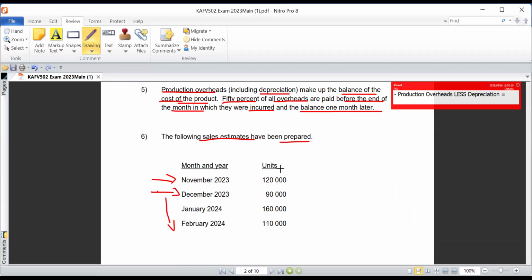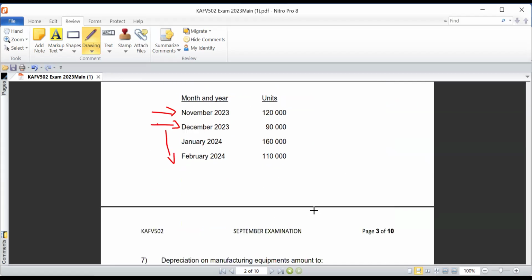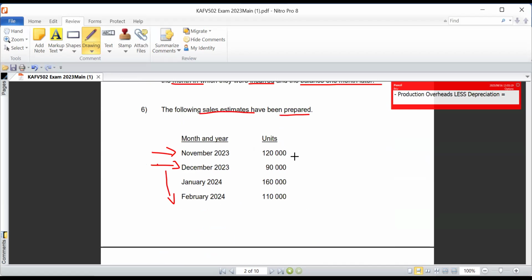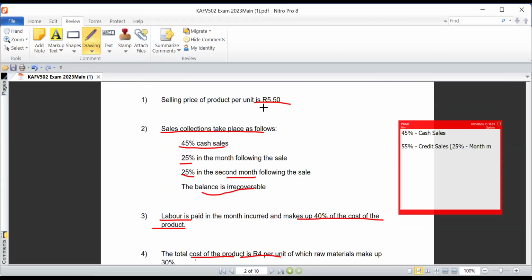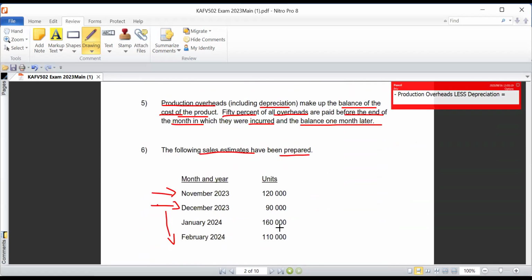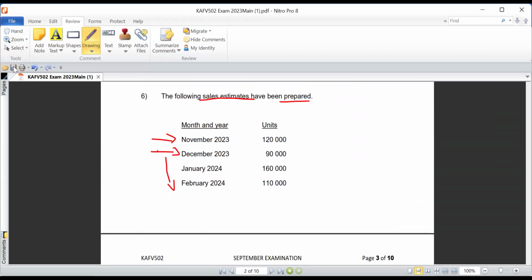So all of these are units sold and the units anticipated to be sold, because maybe the months of Jan and Feb have not yet ended according to the question, but November and December are probably past months already. So this information, we'll use it when we are dealing with the sales per unit, and we'll also use it when we are dealing with the cost of the product per unit. So that's where those units will be applied. Are we together?